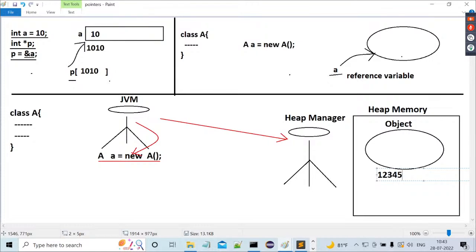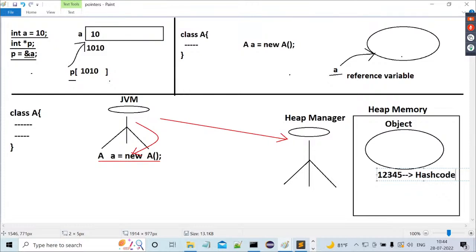When we create an object in heap memory, one unique identity is created by the heap manager for this object in the form of an integer value. The name of this integer value is the hash code of the object. What is the name of that integer value?